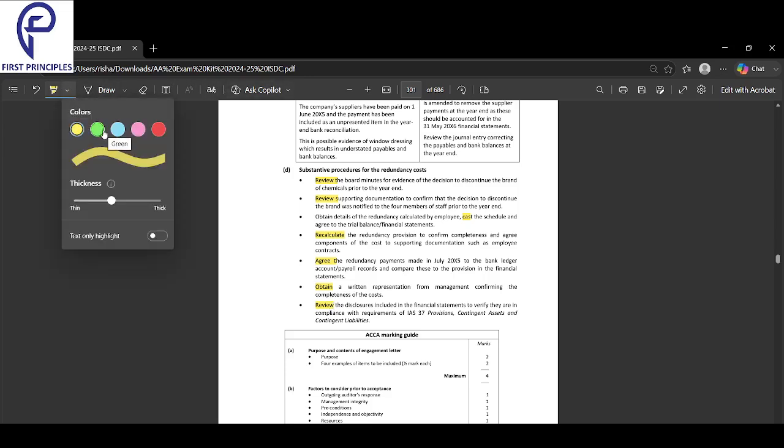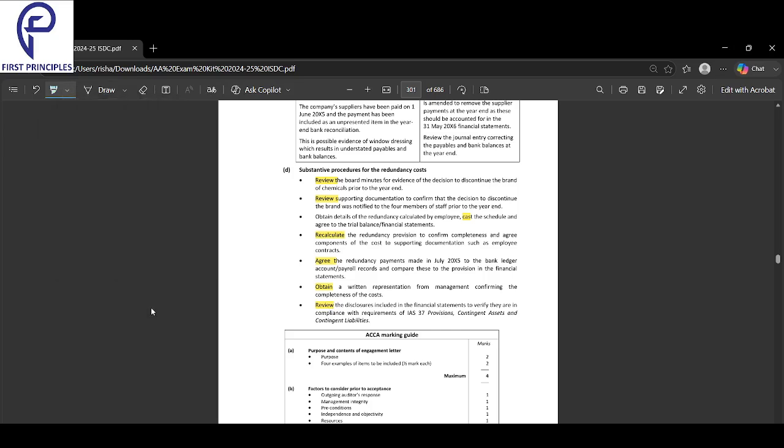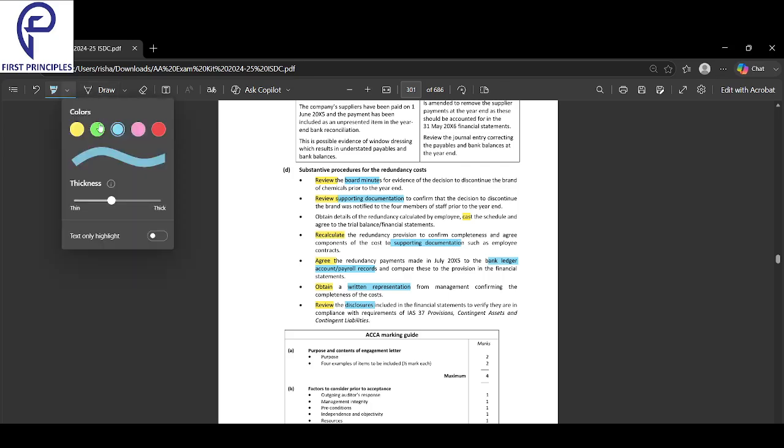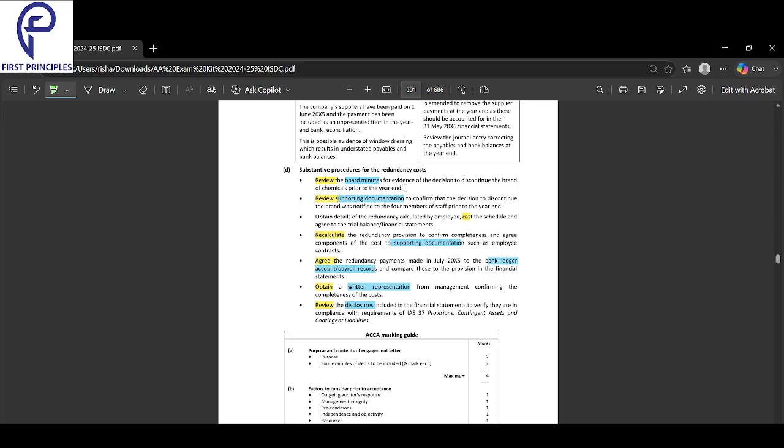But you need a source also. They will ask you, sir, okay, I will do it, but from where? In the first case, you tell them to do it from the board minutes. Second case, from supporting documentation. Next case, from bank ledger and records. Next, you're telling them to obtain a written representation. Next, the disclosure. So you're telling them what to do and you're giving them a source also.